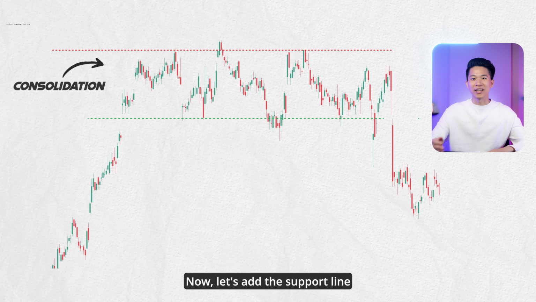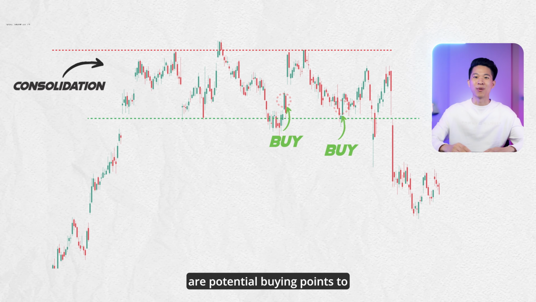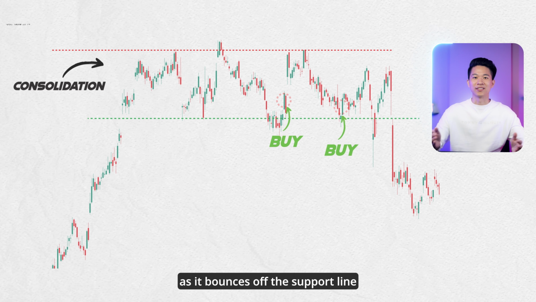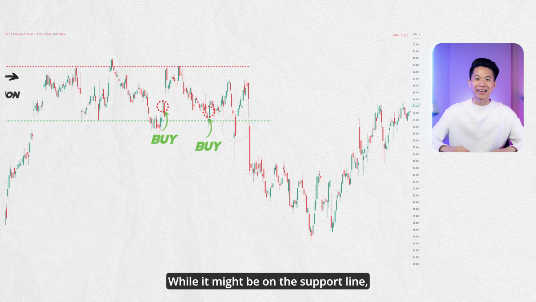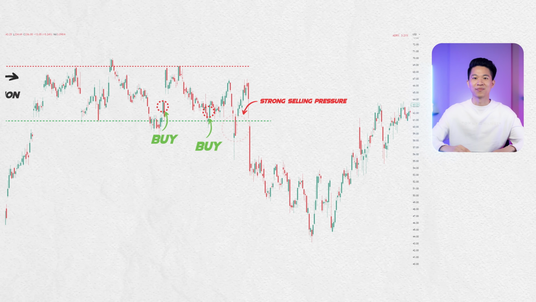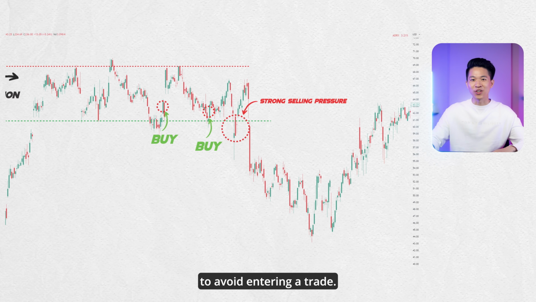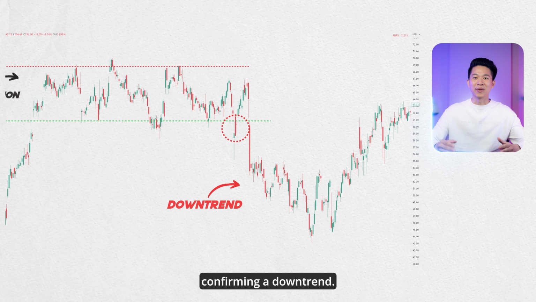Now let's add a support line to the consolidation phase. As you can see, here and here are potential buying points to pick up the stock as it bounces off the support line with confirmation. But what about here? Well, it might be on the support line. There's a long red candle after the touch, indicating a strong selling pressure. Hence, it might be wise to avoid entering a trade. As you see, the price soon breaks below the support line, confirming a downtrend.